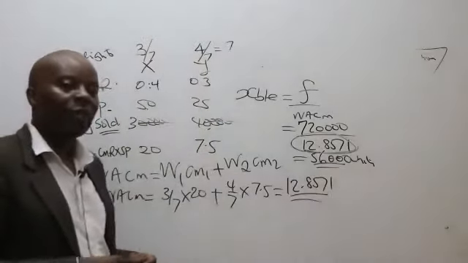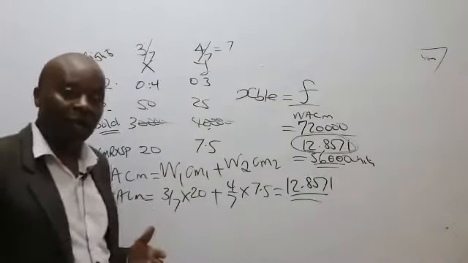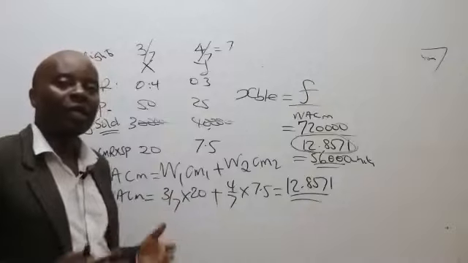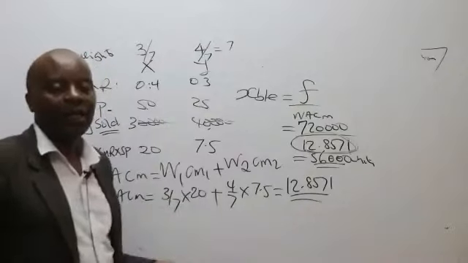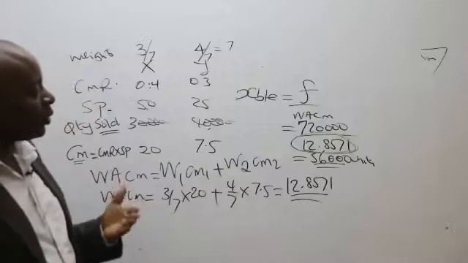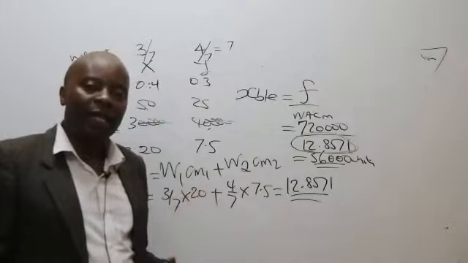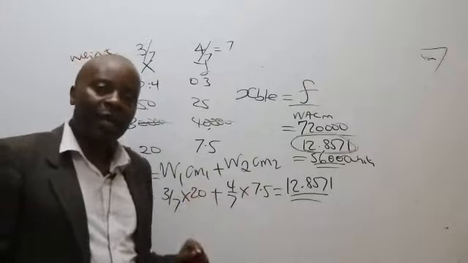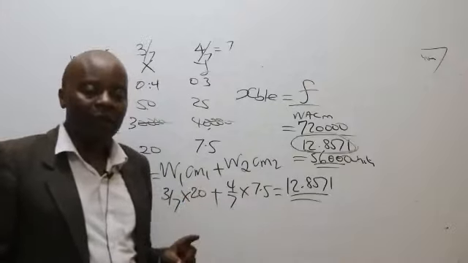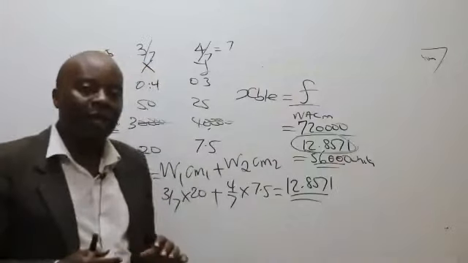Ladies and gentlemen, a student who will end up getting an award will be that student who reads a question more than once. If you go to this particular question, you'll bear witness with me that this examiner wanted us to ascertain the break-even quantity and the break-even sales revenue. Break-even in terms of number of units and break-even in terms of money.